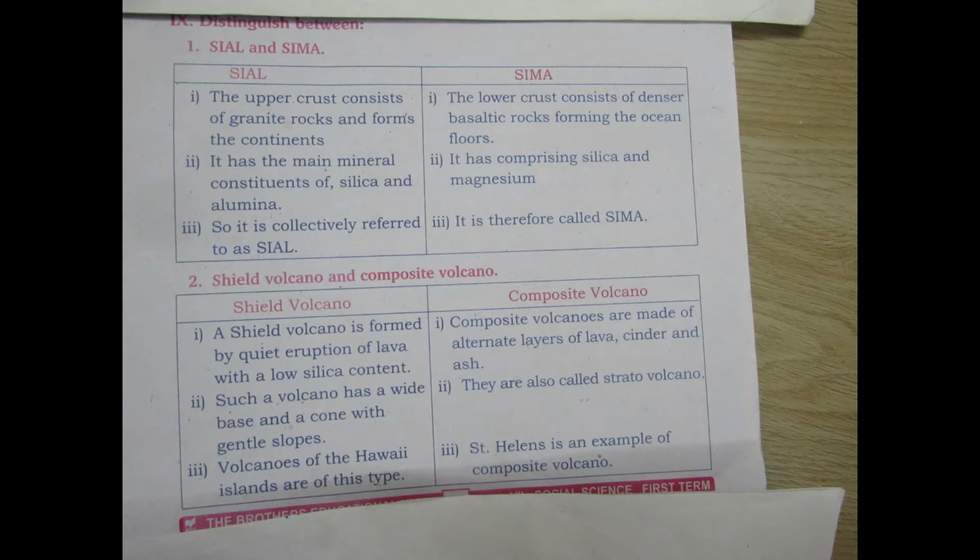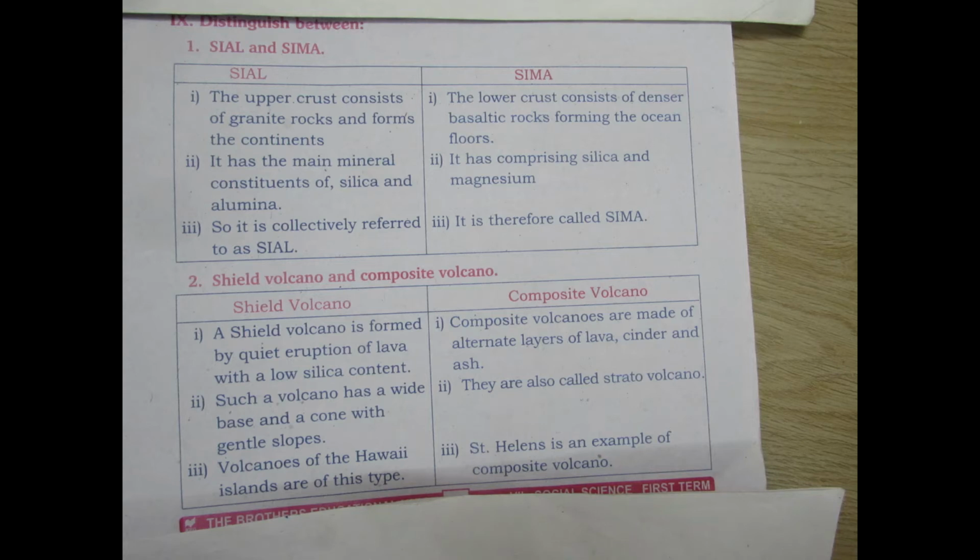Second point, Sial: it has main mineral constituents of silica and alumina. Sima, second point: it comprises silica and magnesium. Third point, Sial: it is collectively referred to as Sial, S-I-A-L.